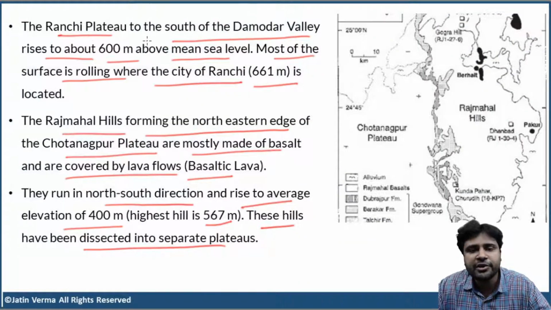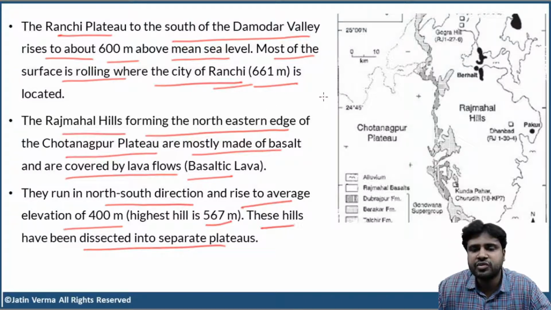The Ranchi Plateau is situated to the south of the Damodar Valley and it rises to about 600 meters above the sea level. And this is where we have the city of Ranchi, Ranchi Plateau. Clear, right? Now, Rajmahal Hills form the northeastern edge of Chota Nagpur Plateau.